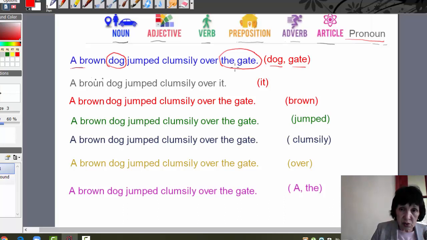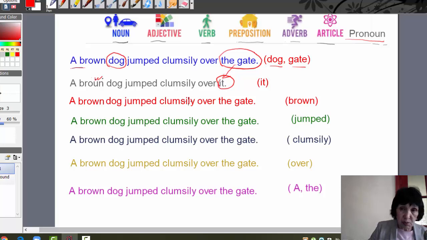No, there are no pronouns in the sentence, but we can change a noun and replace it. A brown dog jumped clumsily over it. You see here, it. We can take one of the nouns, the gate, and replace it with the pronoun it. A brown dog jumped clumsily over it.